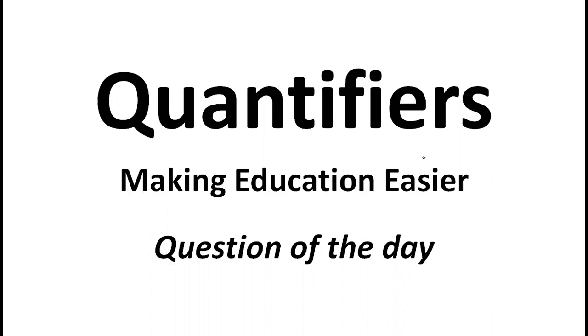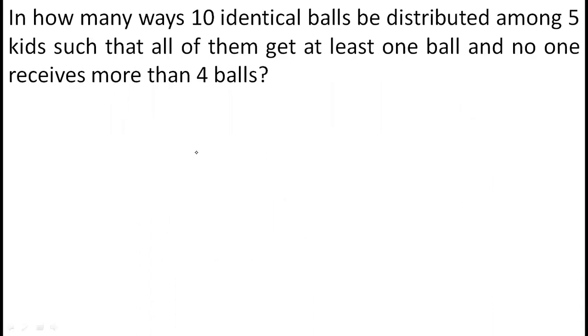Today in the questions of the day, we are going to discuss a concept, or we can say directly a question on PNC, which is a very good question. So the question asks: in how many ways can 10 identical balls be distributed among 5 kids such that each of them has at least one ball and none of them receive more than 4 balls.